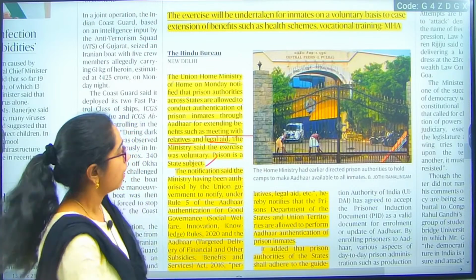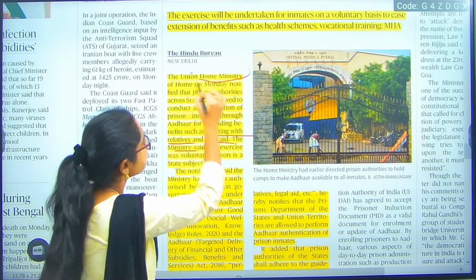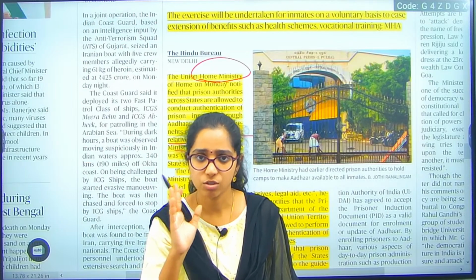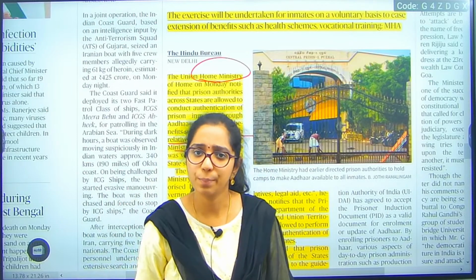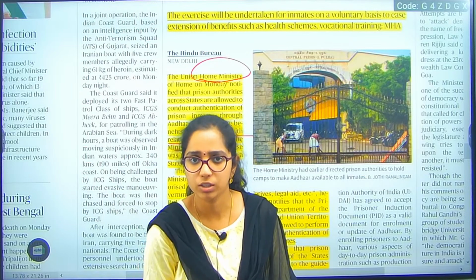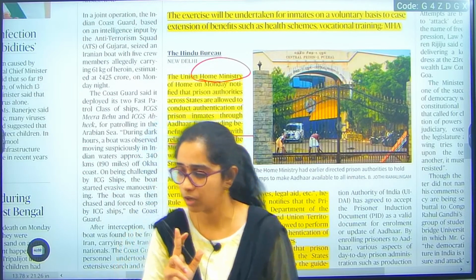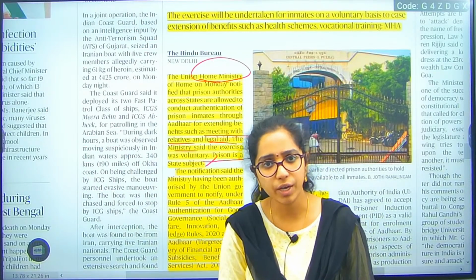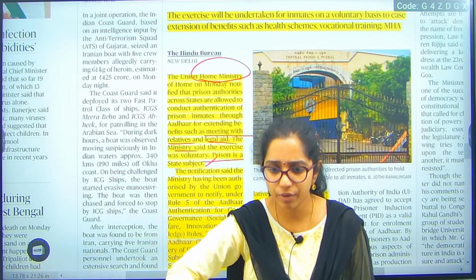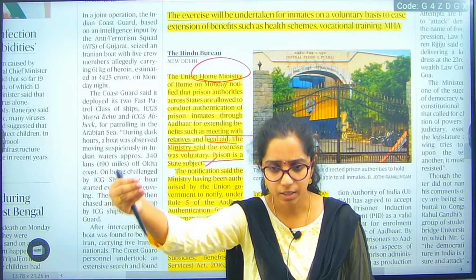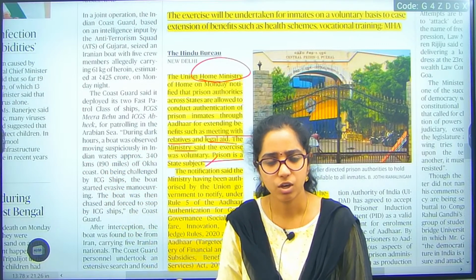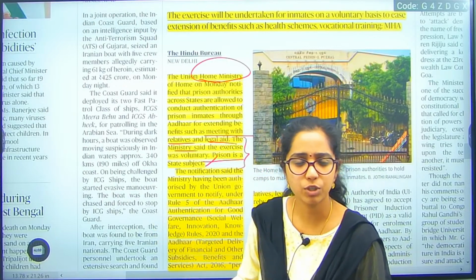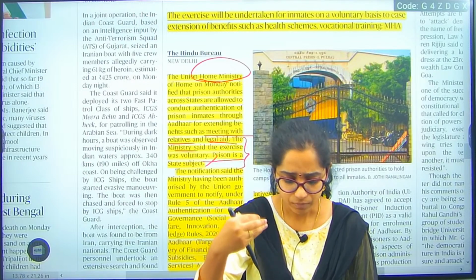Another thing the ministry has mentioned. Which ministry? The Union Home Ministry has mentioned that this will be done on a voluntary basis. It is in the hands of states as well as prisoners to take this decision for authentication. Why? Because prison is a state subject. In the Seventh Schedule, the division of different subjects is clearly mentioned: the Union or central list, the state list and the concurrent list, not residuary, concurrent list. Currently, prison is a state subject, under the ambit of the state.